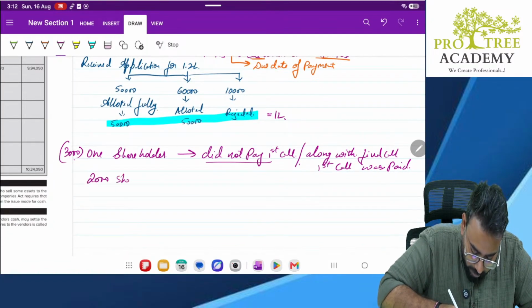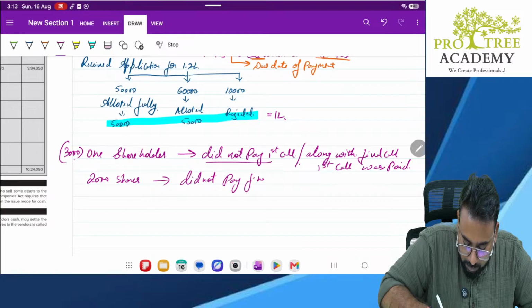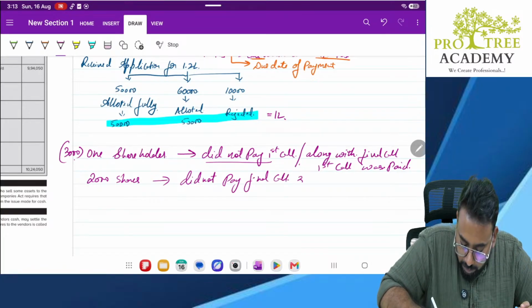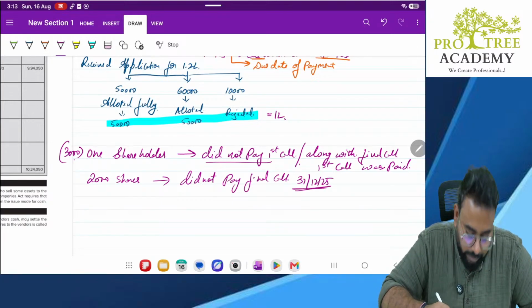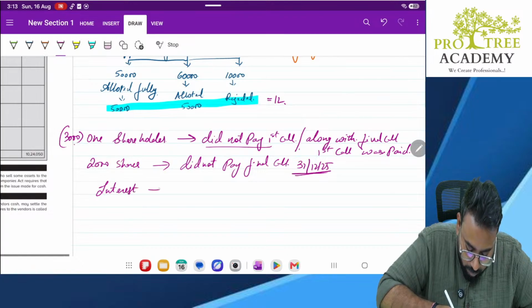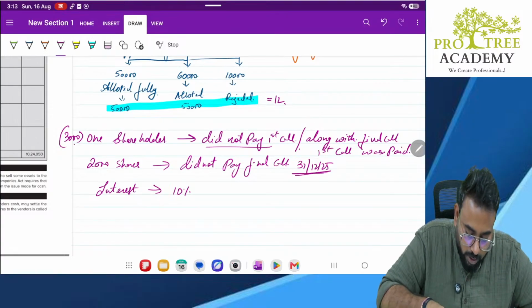Next, another shareholder holding 2,000 shares did not pay the final call. He did not pay at all till 31st December 25. That means we are closing the books on 31st December 25. How much is the interest? Interest to be charged is 10%. Right? So they have asked you to show the journal entries.